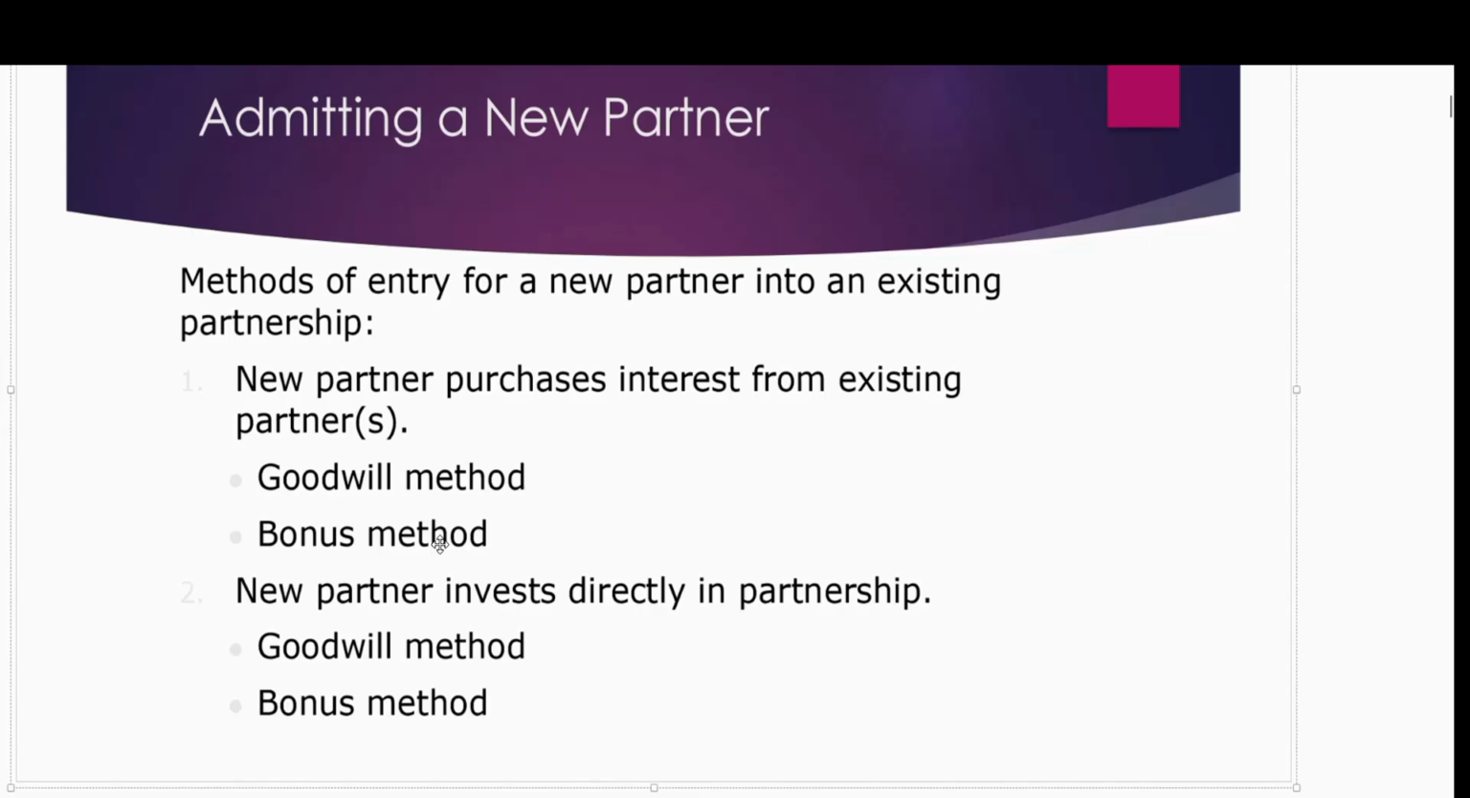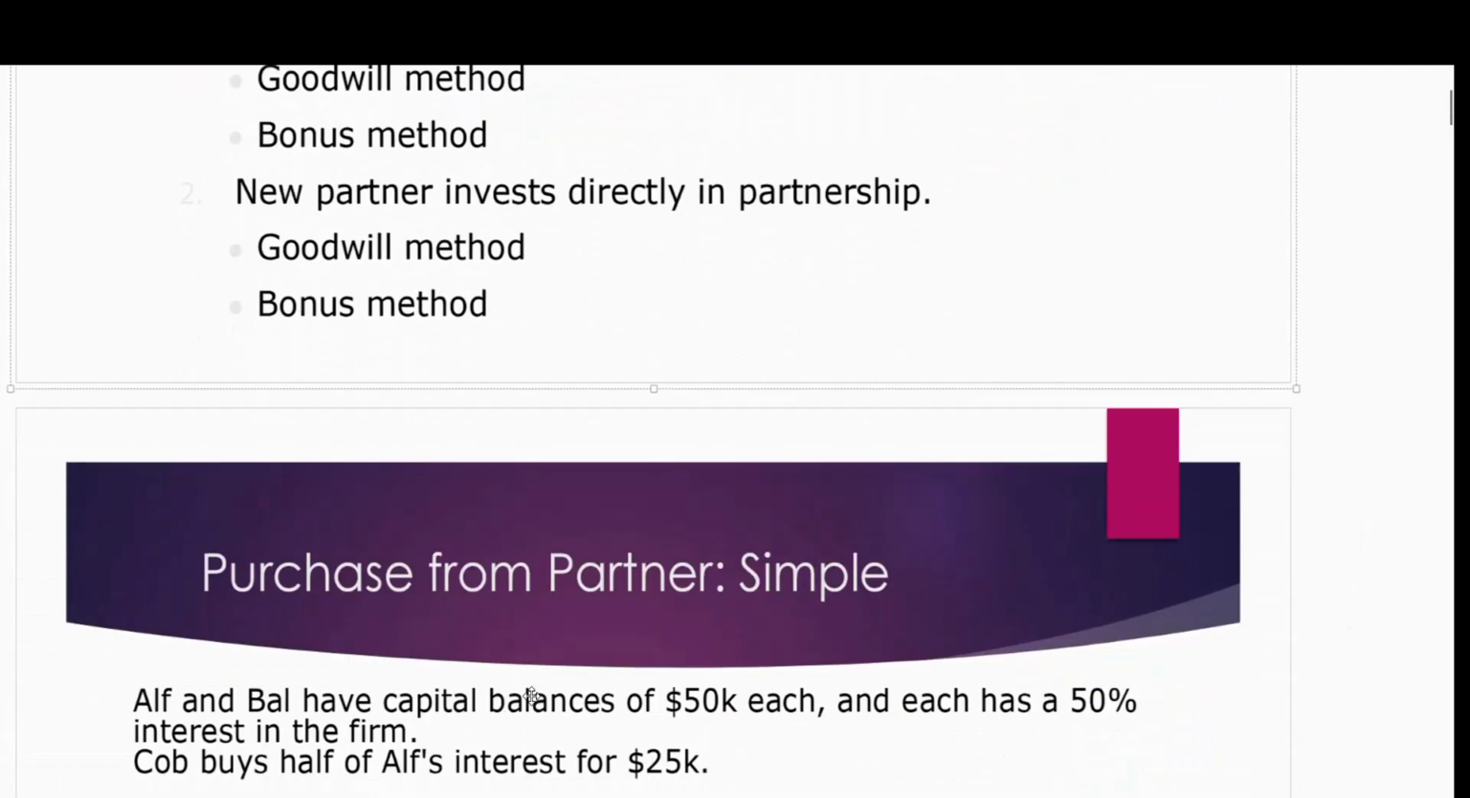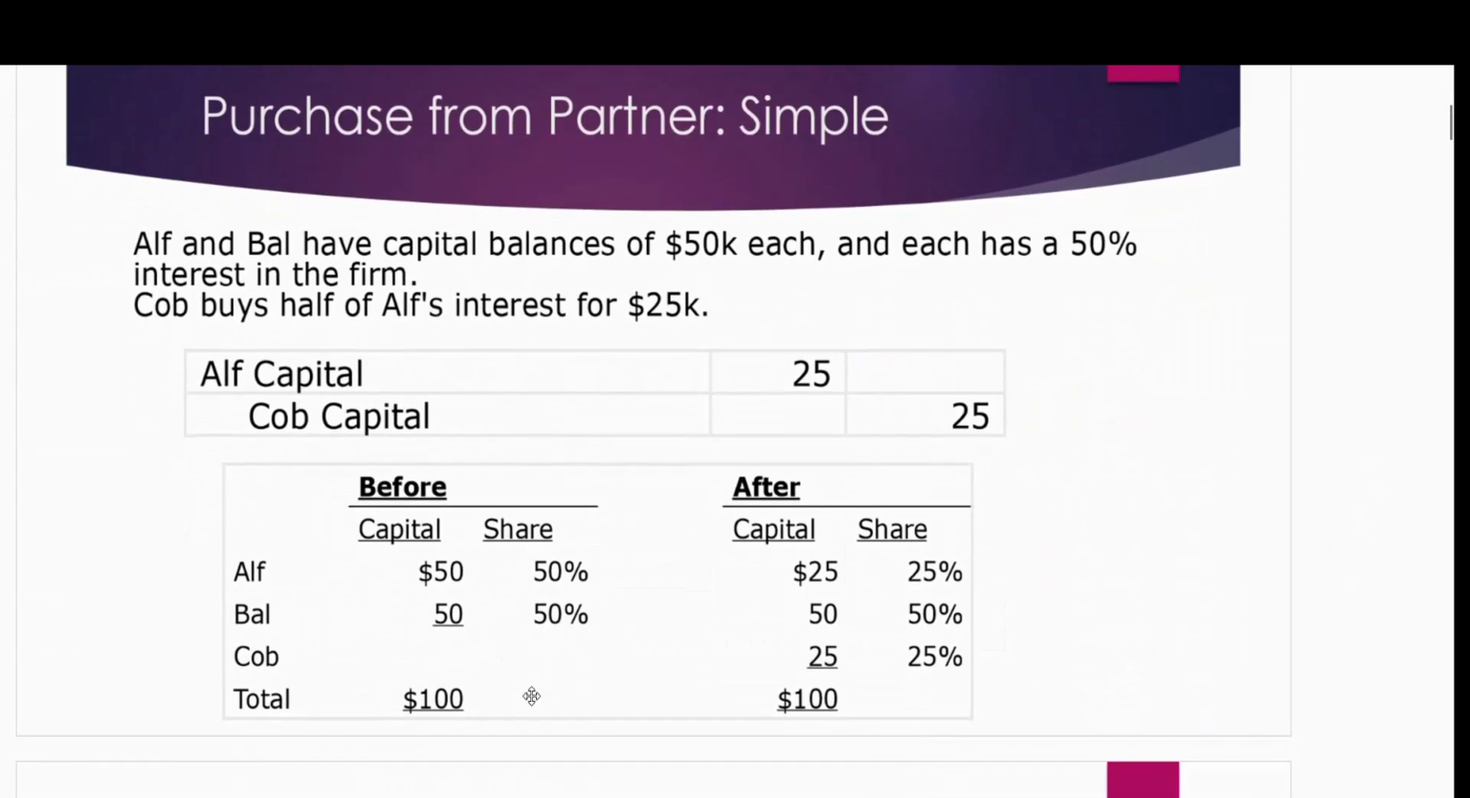The second choice for this new partner is that he can invest directly in the partnership business. He can bring cash or any other asset for the business. Again, we have two methods to follow. First one is the goodwill method or the bonus method. We will look into these details one by one, starting with purchase from the partners.